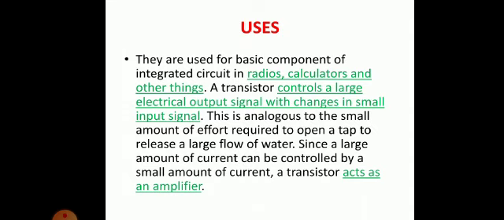They are working as an amplifier, clear? They are working as an amplifier. So they are also used in loudspeakers. You speak a very small amount of words, or we can say you are speaking very slowly, and your voice will be made louder. That is nothing but an amplifier.